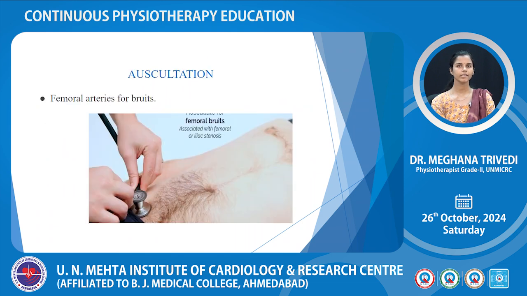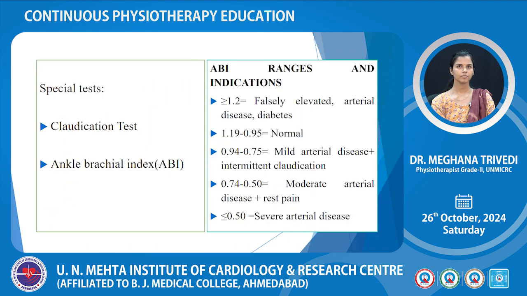On auscultation, this picture is showing the auscultation site for femoral bruits. Special tests include mainly 2: claudication test and ankle brachial index.